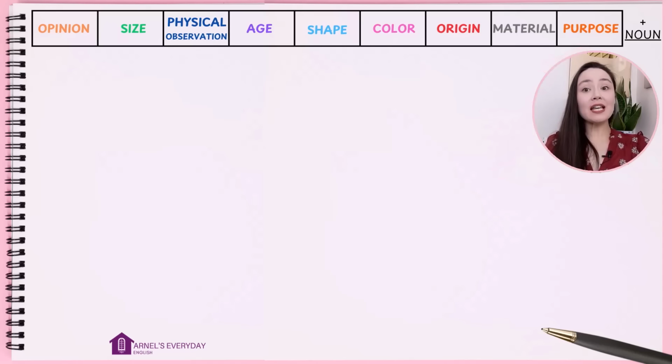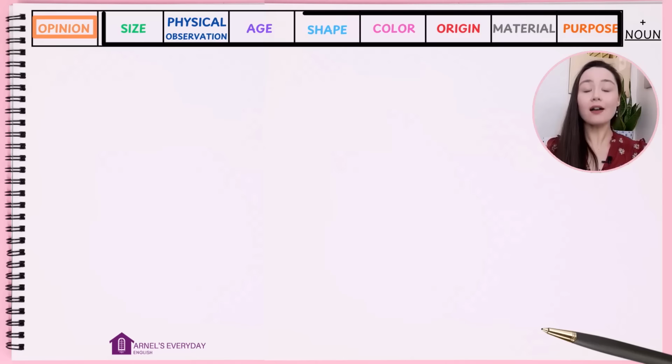Am I going to give you examples for each and every one? Yep. If you understand the categories, the grammar becomes easier. Also, depending on the source you look at, age and shape can be changed. Today, age comes first. Let's start with opinion. Remember from earlier, opinions always come first. Descriptions go second.